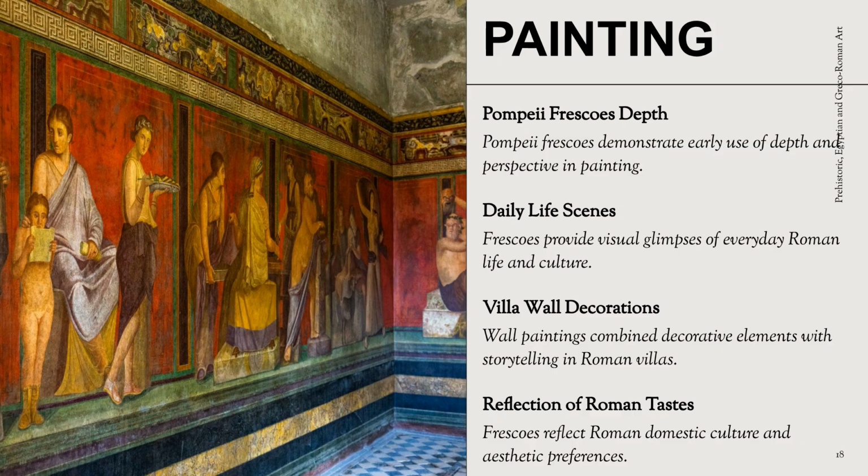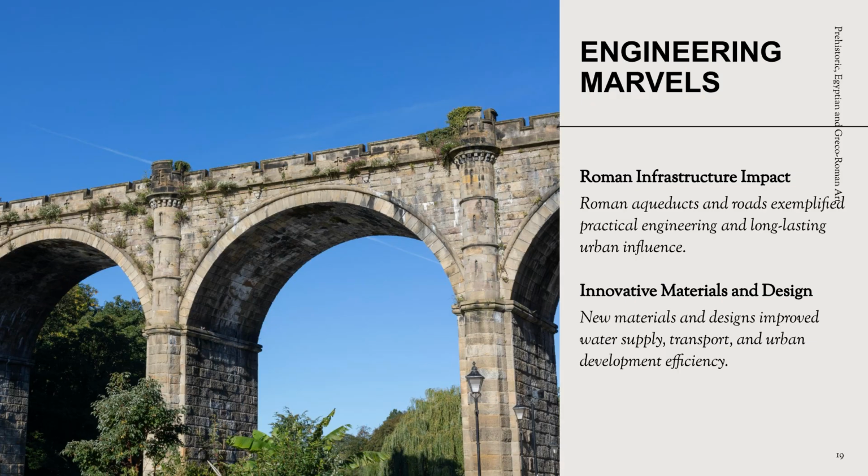Pompeii frescoes demonstrate early use of depth and perspective in painting. These villa wall decorations provide visual glimpses of everyday Roman life and culture, reflecting Roman domestic tastes and aesthetic preferences. Roman aqueducts and roads exemplified practical engineering and had a long-lasting urban impact. Innovative materials and designs improved water supply, transport, and overall urban development efficiency across the empire.